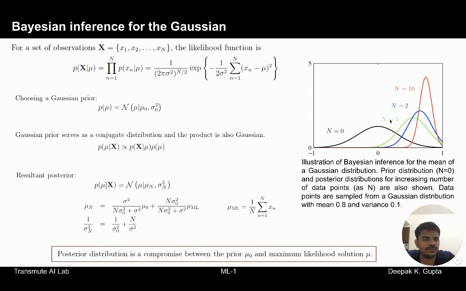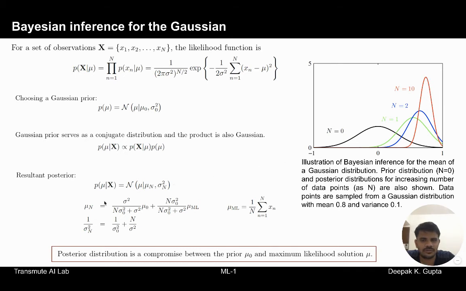So when we add one observation, we see that the mean has shifted here. When we add two observations, the mean shifts slightly more. When we add a lot of observations, for example 10 observations, the mean has shifted from the prior to the mean of the observed data.